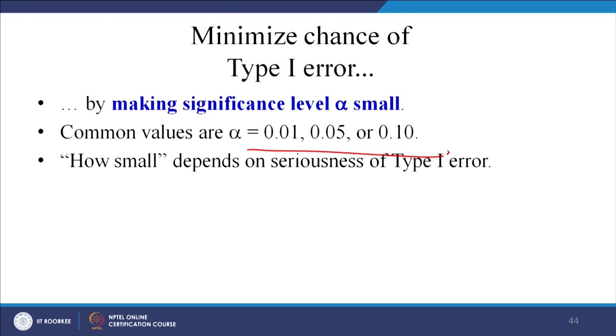The type 1 error, we said, is rejecting a right null hypothesis, a null hypothesis which is true, that is a type 1 error. Now, how small this value should be entirely depends on the researcher to decide, on the seriousness of the type 1 error and the researcher's objective. The decision is not a statistical one, but more of a practical one.